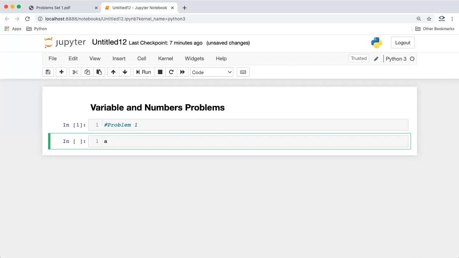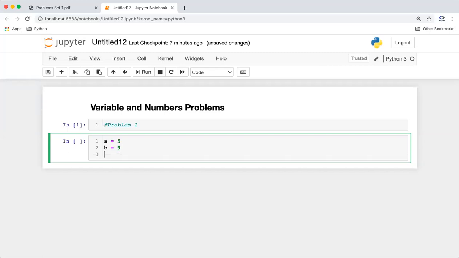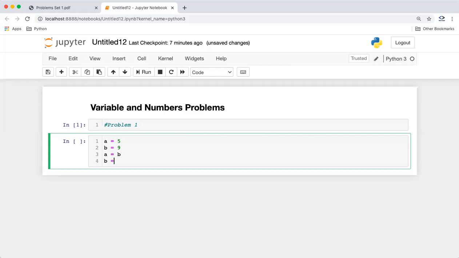Let us suppose I'm having two variables. A is holding the value 5, B is holding the value 9, and I want to interchange the values. I cannot just say A equal to B or B equal to A, because the value will be overwritten by the other variable. If I say A equal to B, whatever value was there in A, we will lose that.